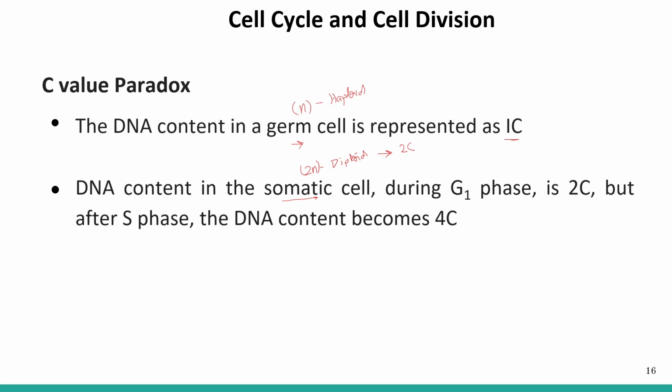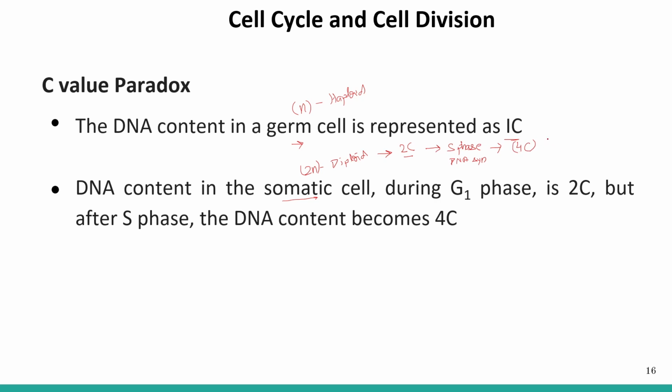Initially, the DNA concentration is 2C. But what happens after the S phase? Now the cell enters the S phase, or the synthetic phase. And what happens during the S phase? DNA synthesis, or DNA replication, takes place. The DNA content is doubled here. Now the DNA concentration will be 4C.